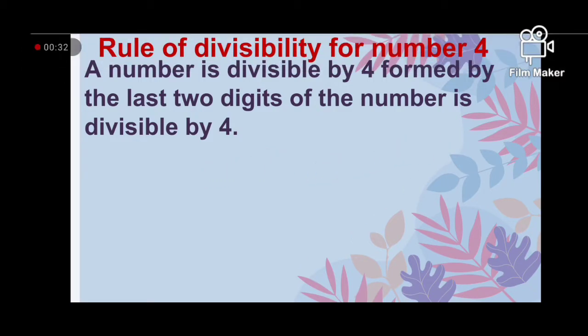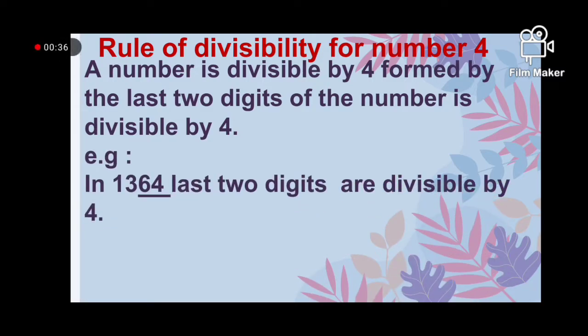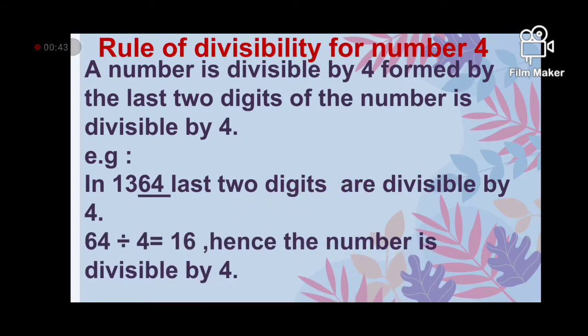For example, in 1364, the last 2 digits are divisible by 4. 64 divided by 4 is equal to 16. Hence, the number is divisible by 4.